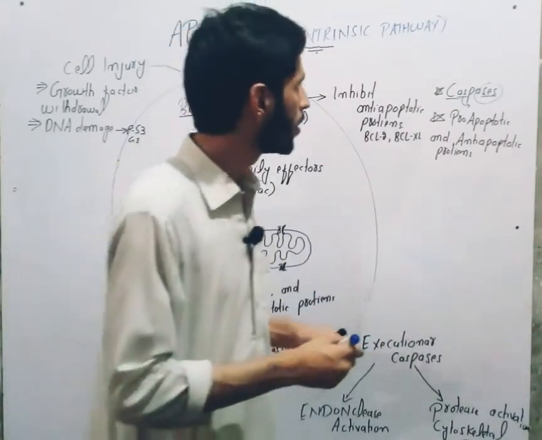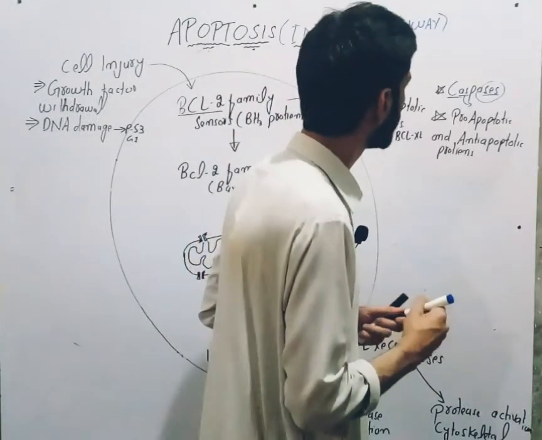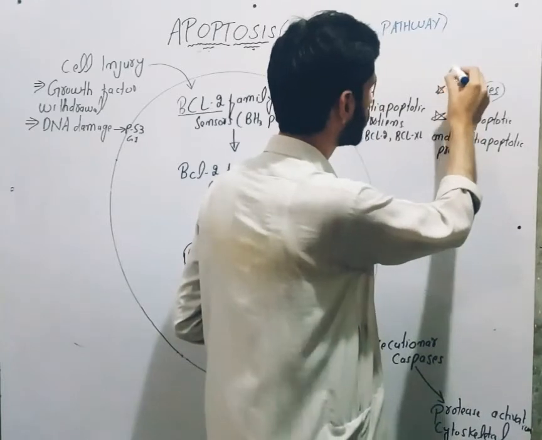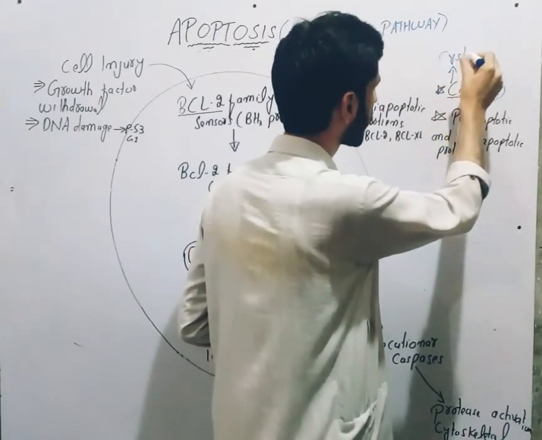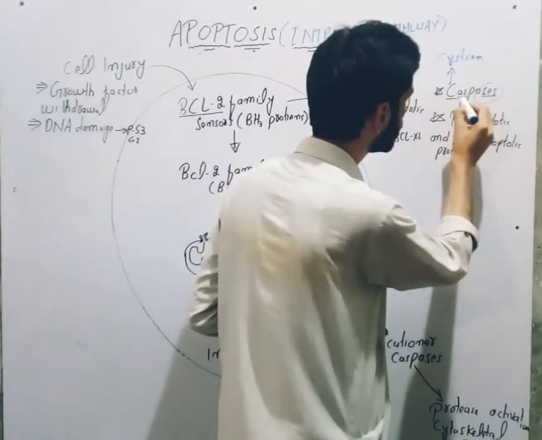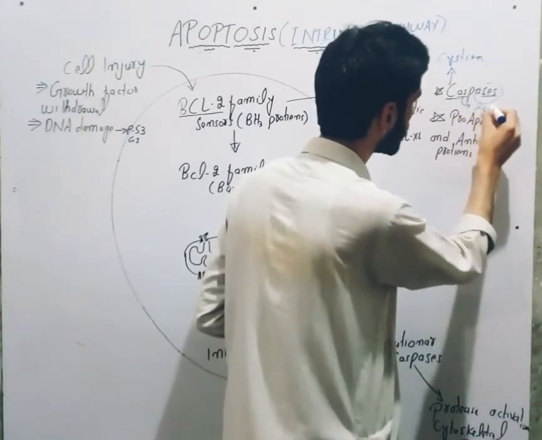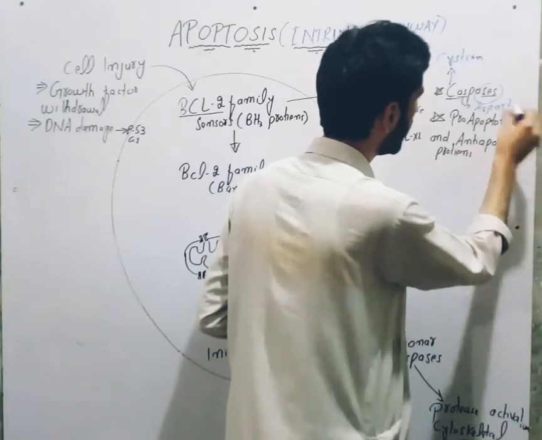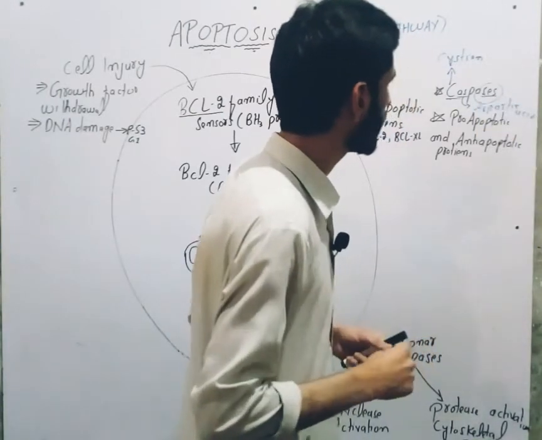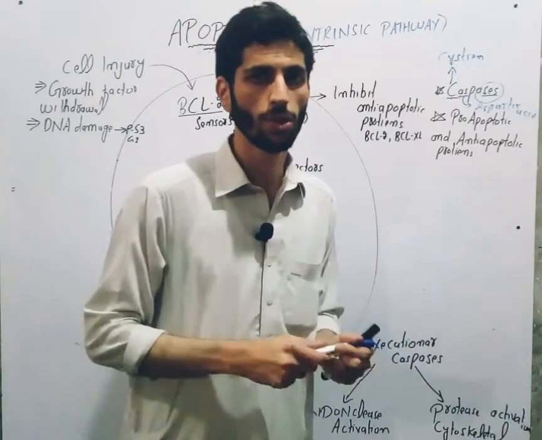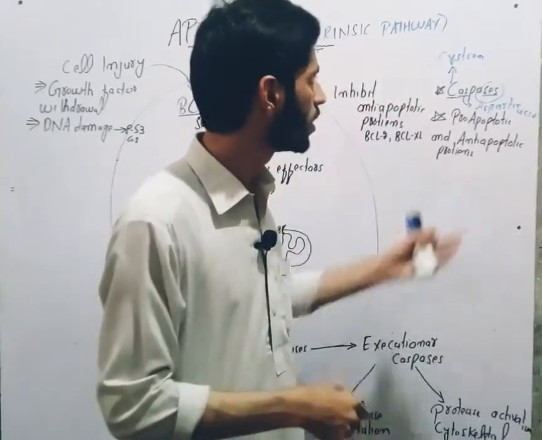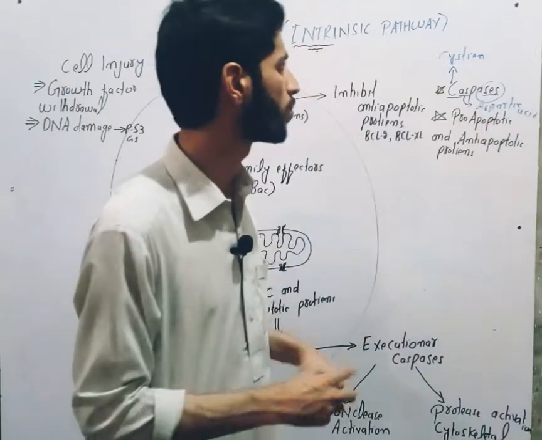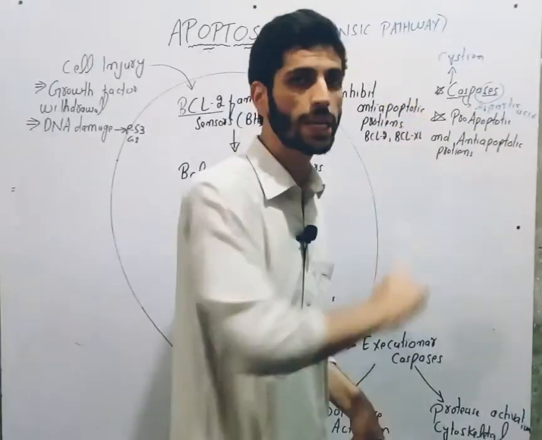If we look at the word caspases, C is for cysteine, ASP is for aspartic acid, and ases. So these are cysteine proteases which cleave after aspartic acid residues. That is why it is called caspases.